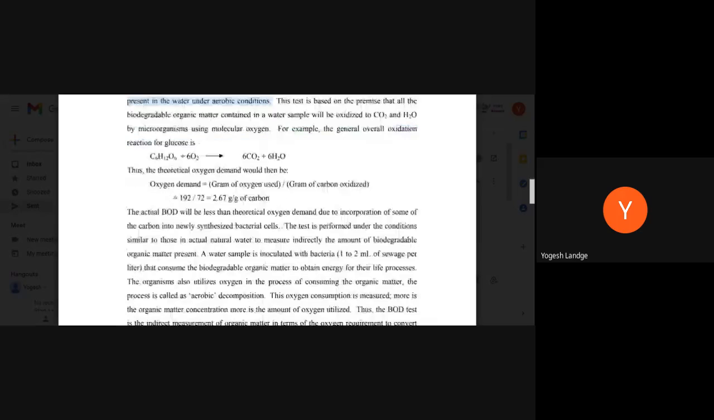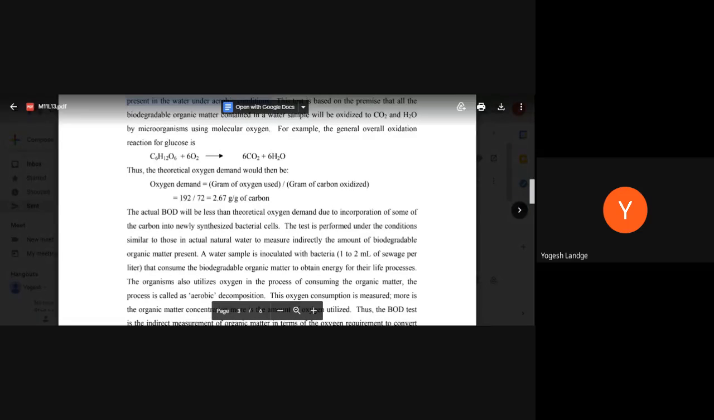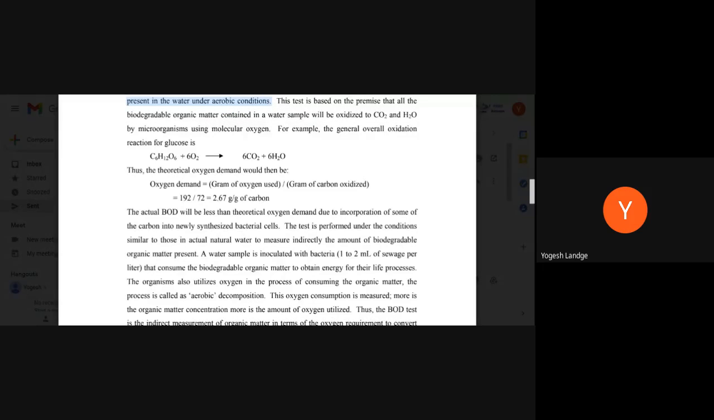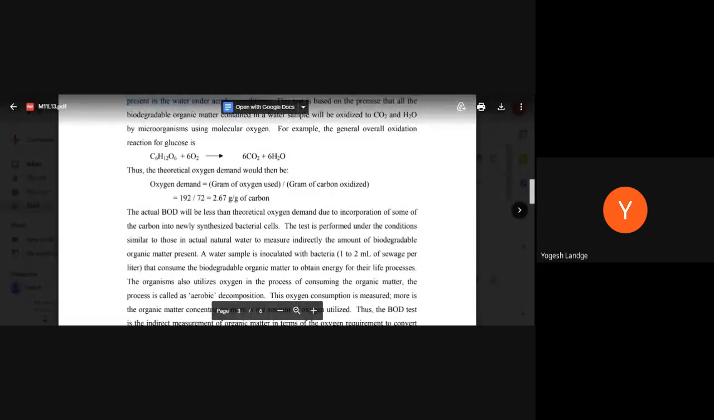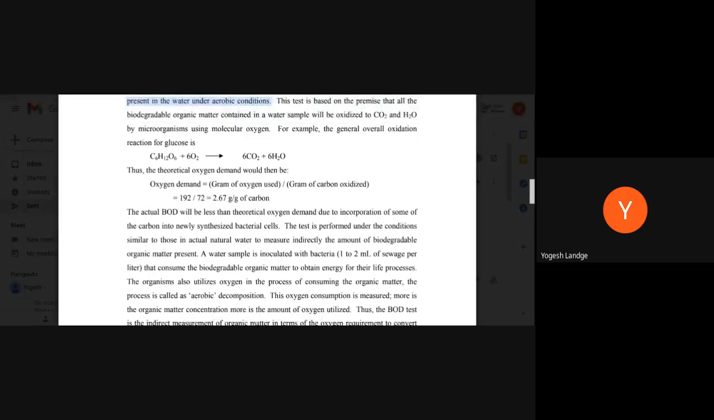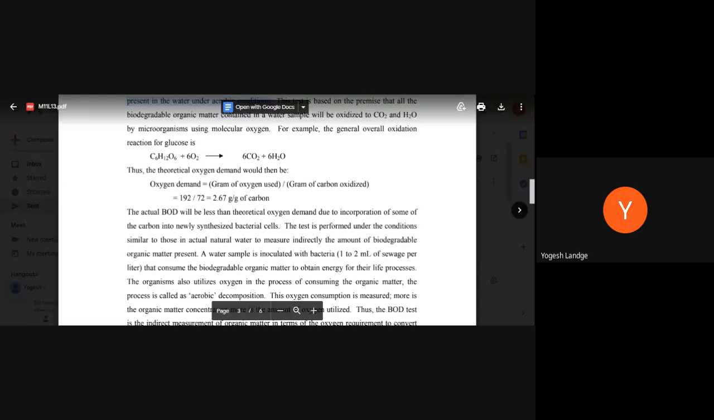Okay, so here we can say that the actual BOD will be less than the theoretical oxygen demand. Now here is the one statement: actual BOD will be less than the theoretical oxygen demand due to the incorporation of some of the carbon into the newly synthesized bacterial cells. As I said, this is what we call the theoretical one. Okay, so this much is the glucose, this much is the oxygen, it will give this product.